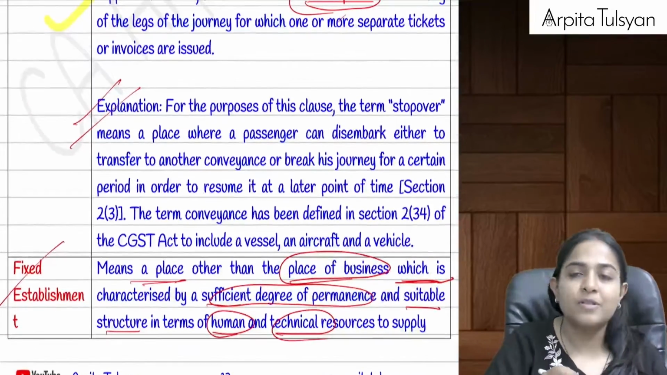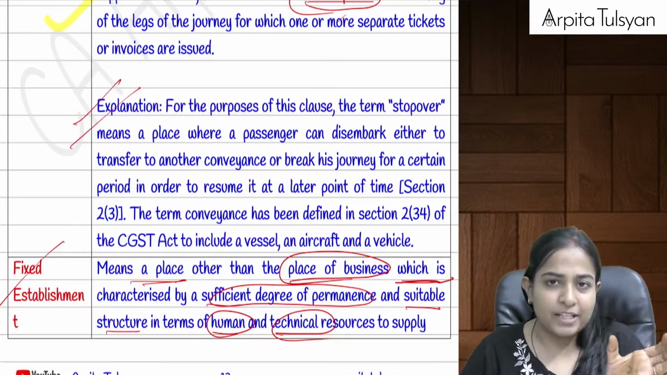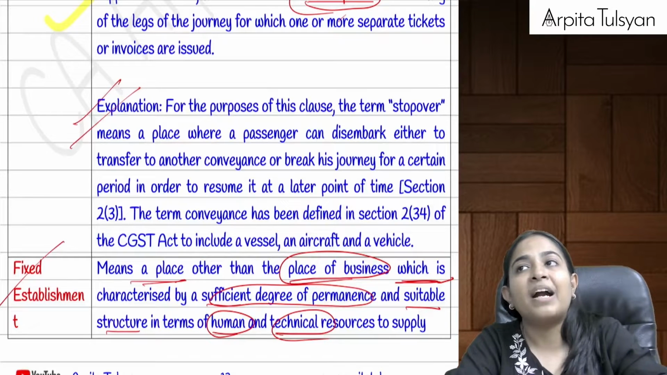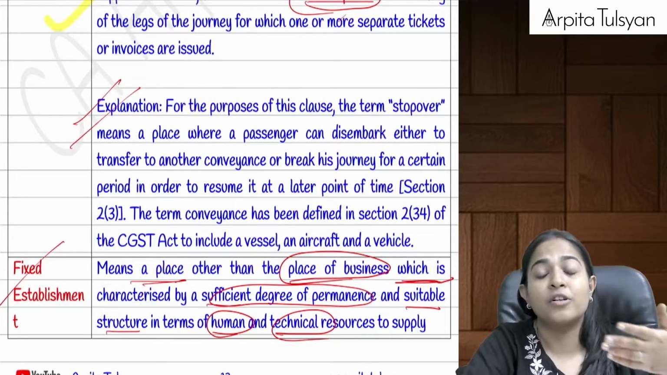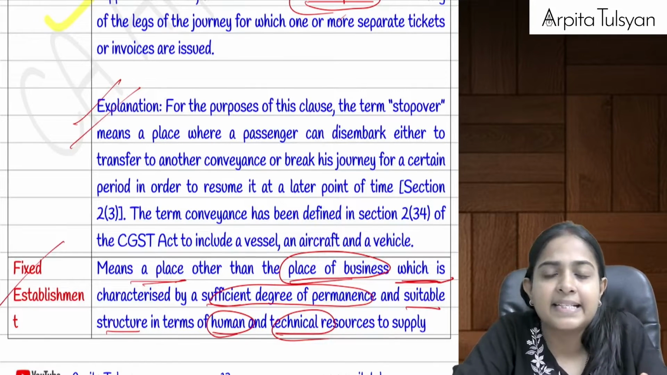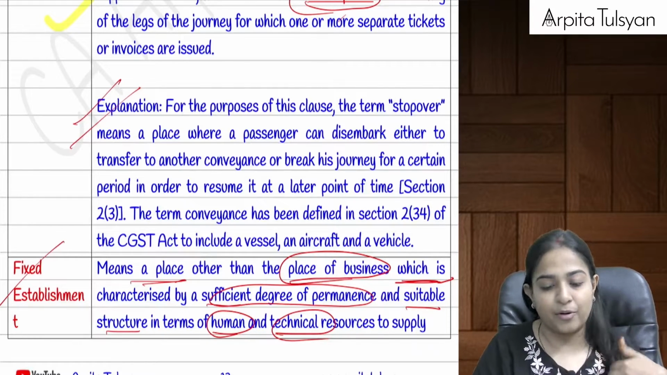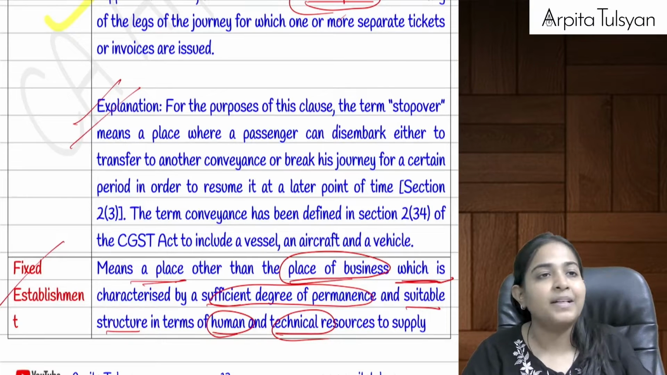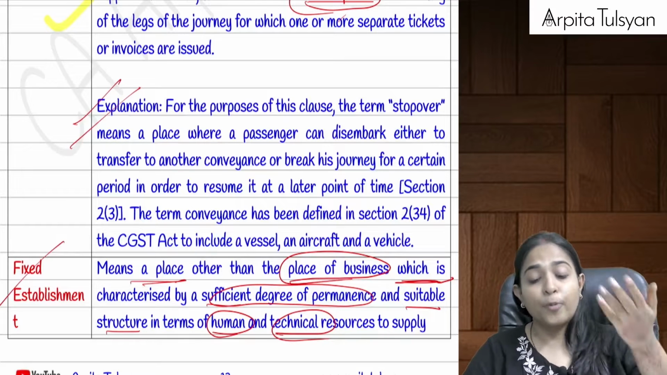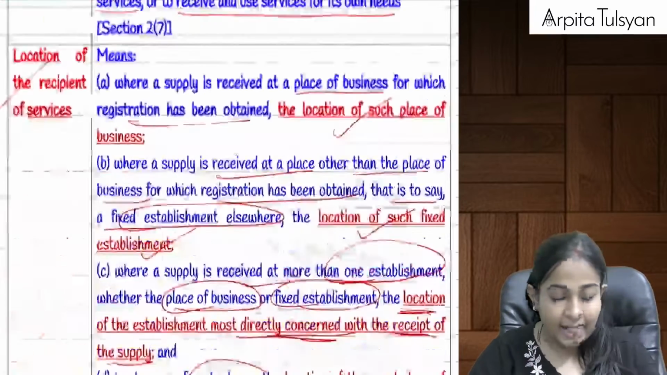Then after that, there was a definition of the term called fixed establishment. One is your place of business, and place of business definition also we are going to do. Apart from that, if the operations are being carried on from, or the service has been provided from some other place where there is a kind of permanency, then such a place will also be considered as your fixed establishment. There you have human resources also, that is employees, etc. also sitting. You have technical resources also to provide the services. Then such a place will be called a fixed establishment, right?